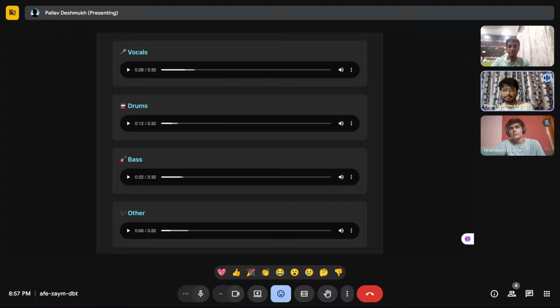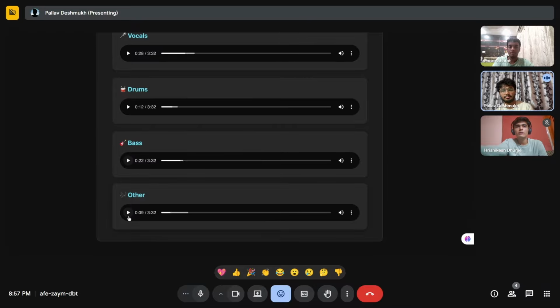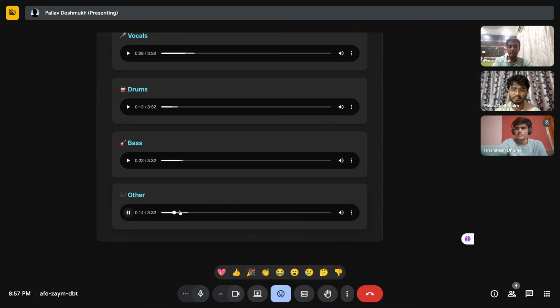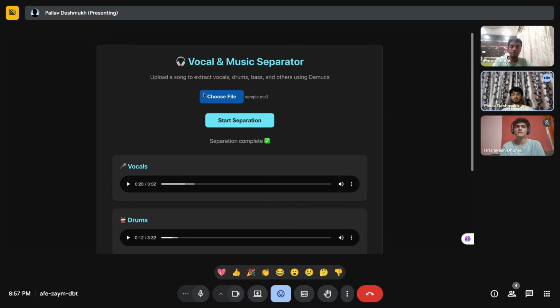Finally, the last waveform represents other instruments such as guitars, synths, or background harmonics, all separated neatly from the original mix. Each waveform demonstrates that our model accurately identifies and filters the frequency ranges unique to each sound source.